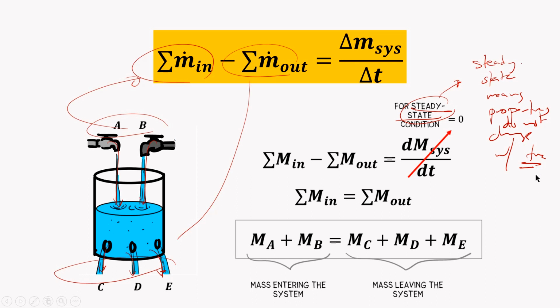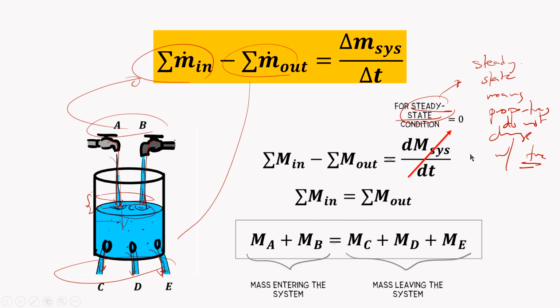Right, so what property? In this concept, conservation of mass, of course, we are referring to mass. So it's the change of mass in the system. It's not that there is no mass in the system, but rather there is no change in mass in the system. So the level of water here will not go up or go down, there's no change at all, if you have the same amount going in and the same amount going out.